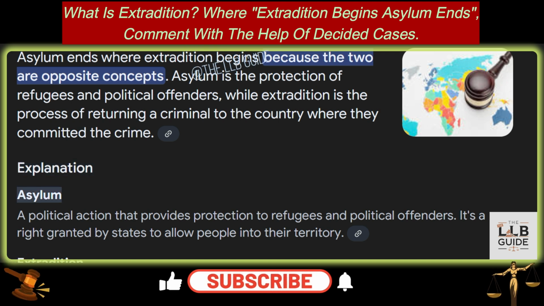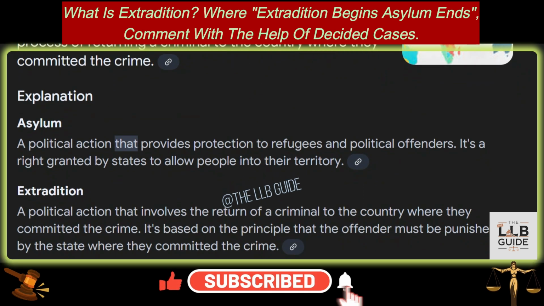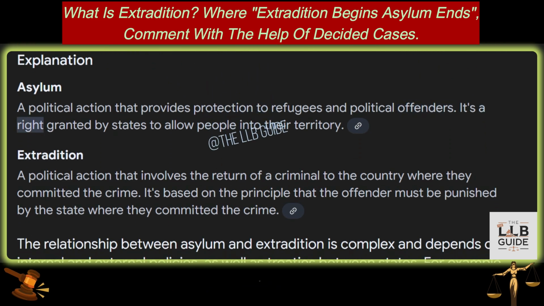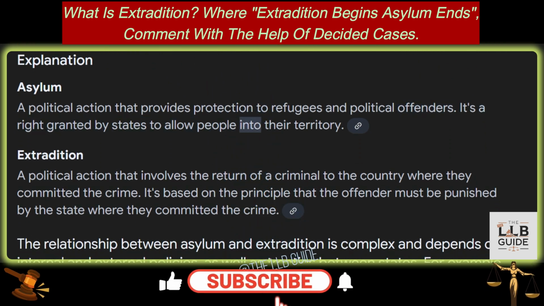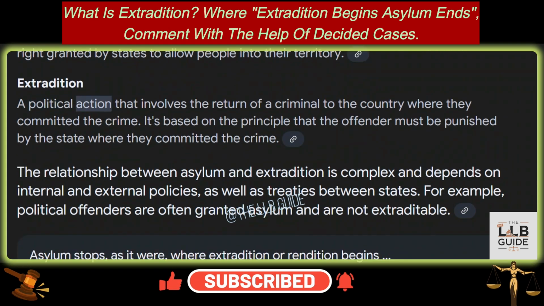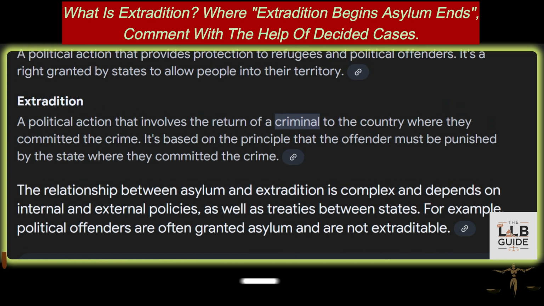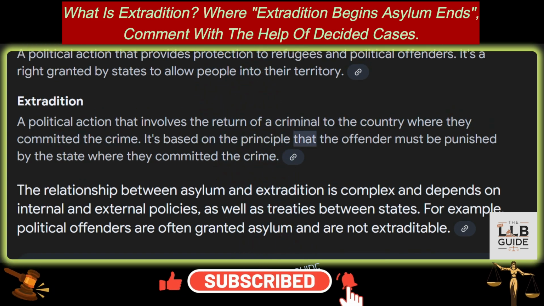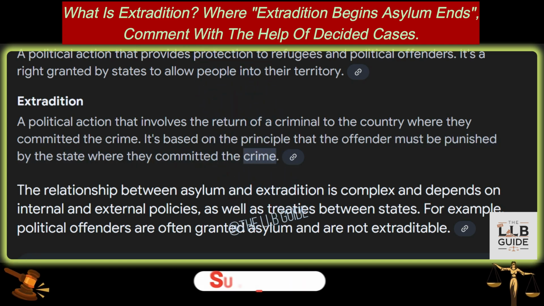Explanation. Asylum: a political action that provides protection to refugees and political offenders. It's a right granted by states to allow people into their territory. Extradition: a political action that involves the return of a criminal to the country where they committed the crime. It's based on the principle that the offender must be punished by the state where they committed the crime.